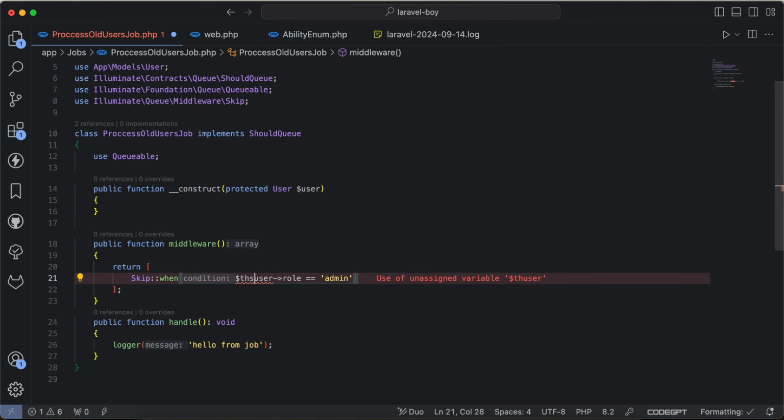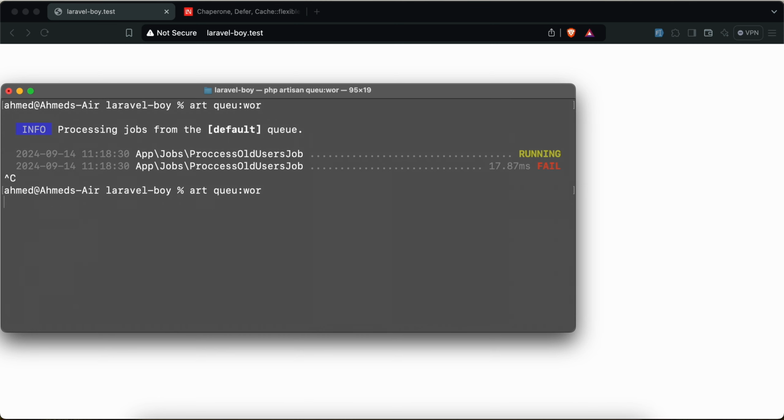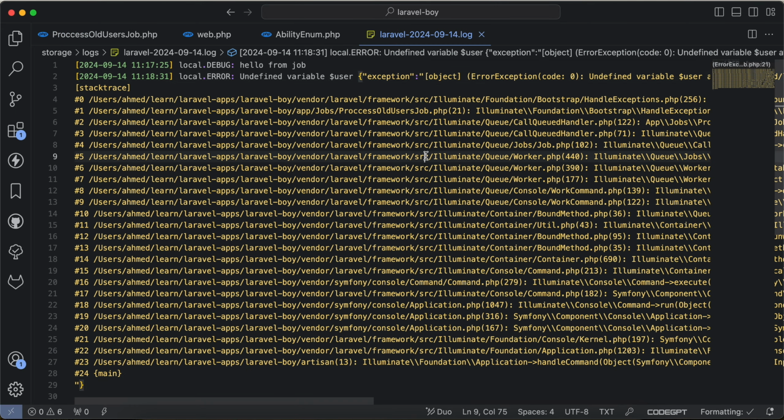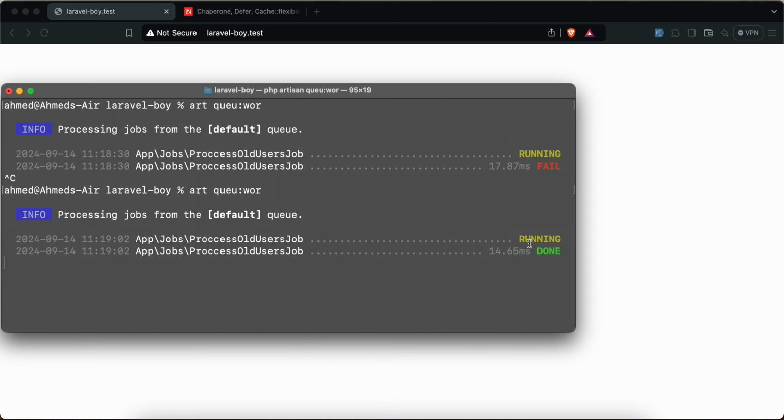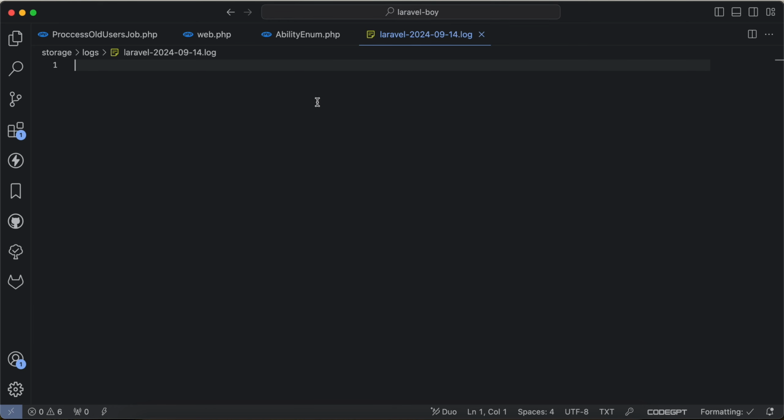If I go back and rerun the command, I will stop it and start again, and send the request again. Let's quickly remove my log. Now it will be skipped if the user role is admin, which means the log will not be written inside the log file. If I go back and refresh again, check, run, done. If I go back to my log, as we can see, it's still empty, which means it works correctly.